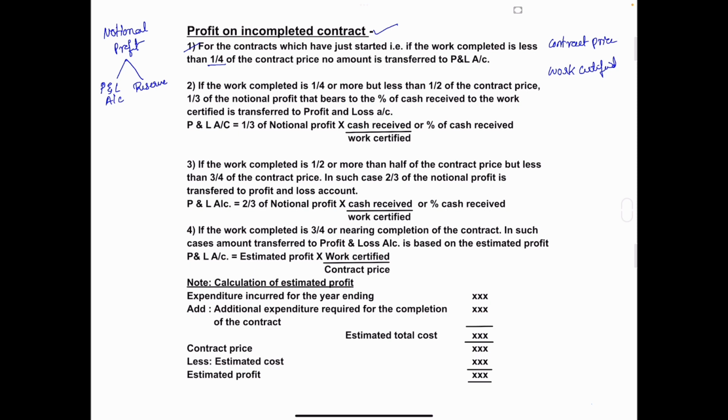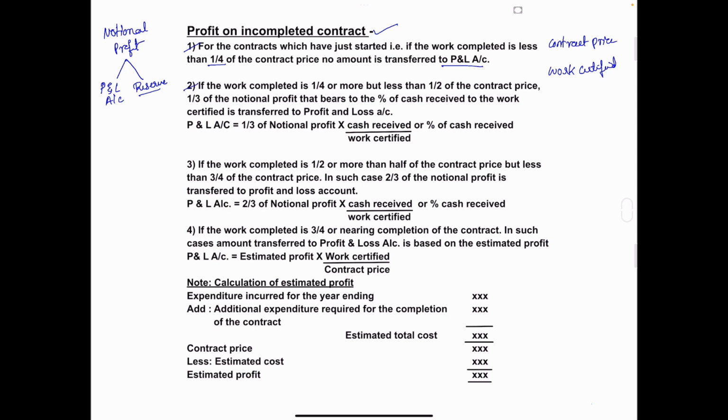So whatever work certified amount they have given, if that amount is less than one-fourth of contract price, then no amount is transferred to profit and loss account. Whatever notional profit amount you get, that entire notional profit is transferred to reserve and not to profit and loss account. This is the first one.